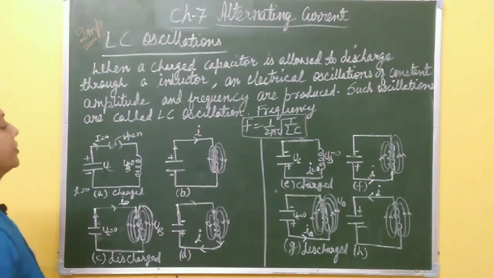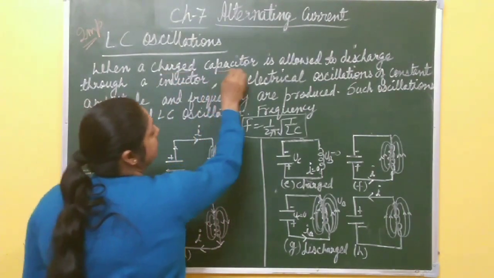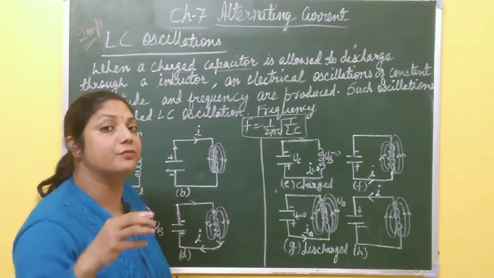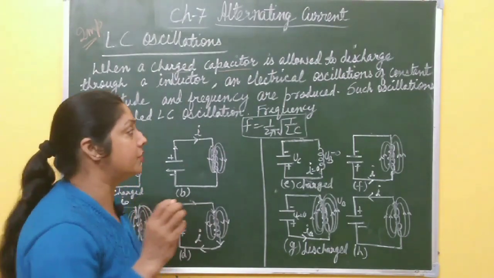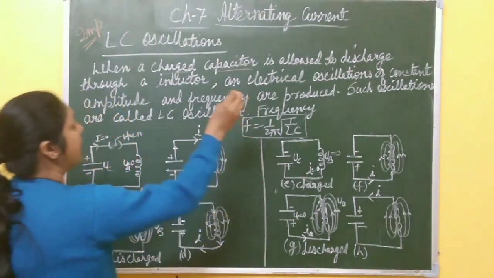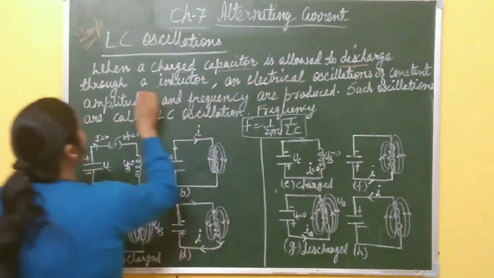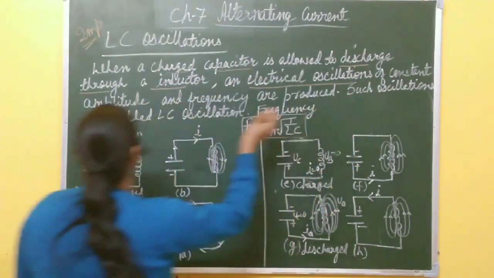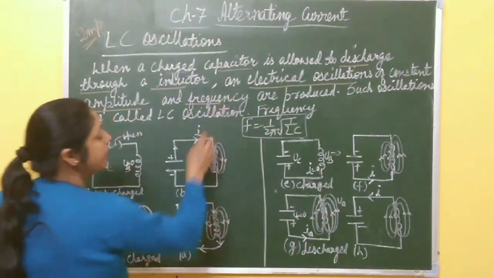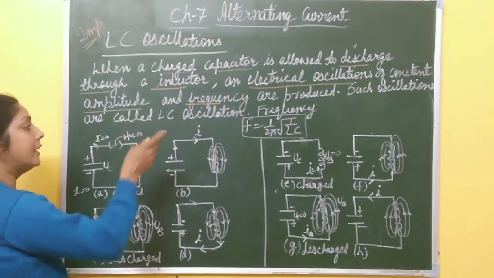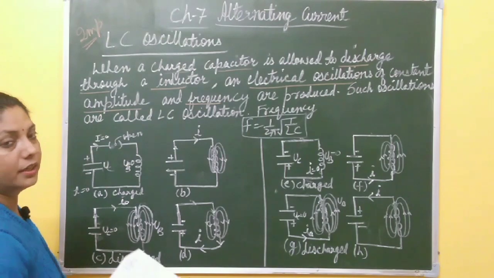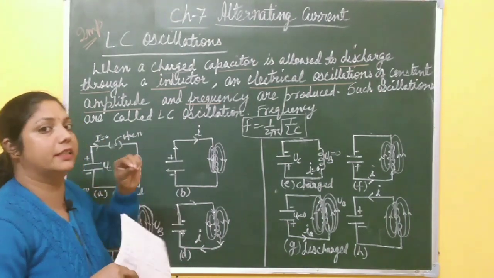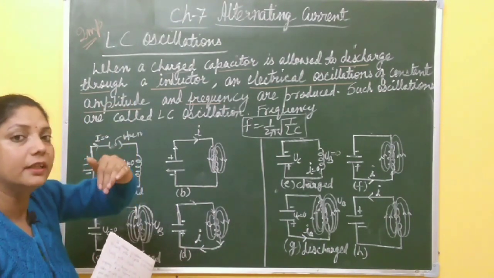What is this LC oscillation? When a charged capacitor is allowed to discharge. Initially, the capacitor is fully charged. Inside the capacitor, which type of energy is stored? Electrical energy. And when that charged capacitor is allowed to discharge through a non-resistive inductor, then what happens? Electrical oscillations of constant amplitude and frequency are produced in the circuit. Those oscillations are called LC oscillations, right? L and C are connected, and the electrical energy stored in the fully charged capacitor is converted into magnetic energy in the inductor.